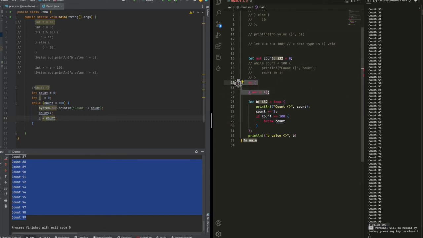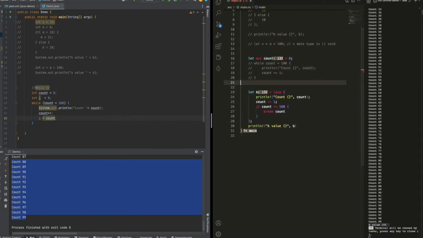So that's the new thing in Rust. This is the second example to showcase that Rust is an expression language. You can even return a value after the loop, or a way to control it.